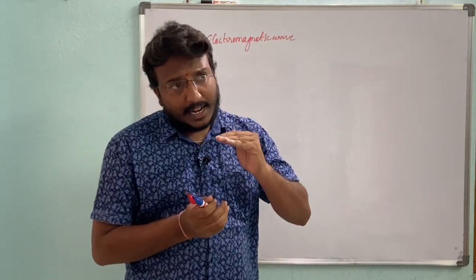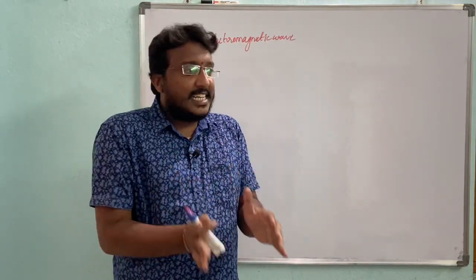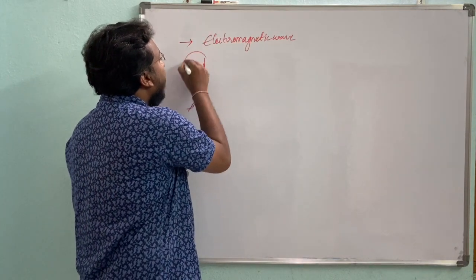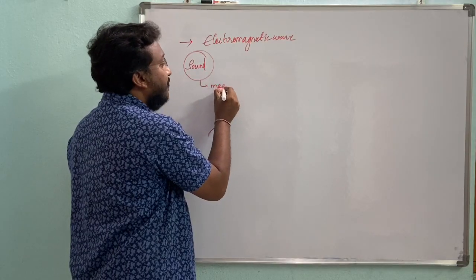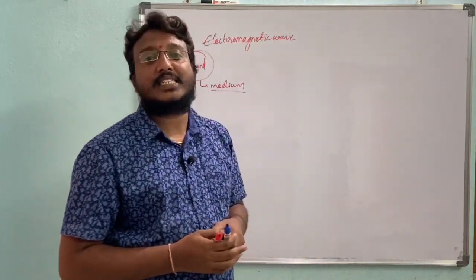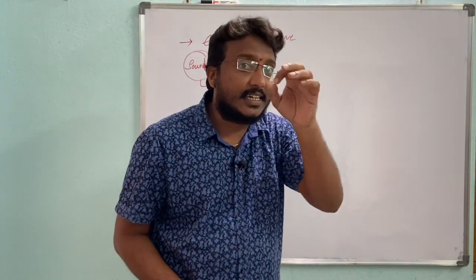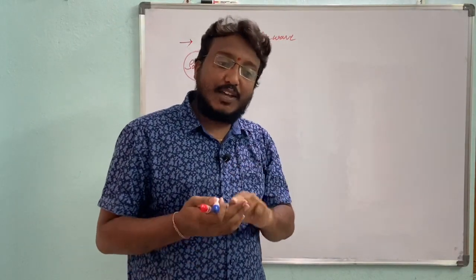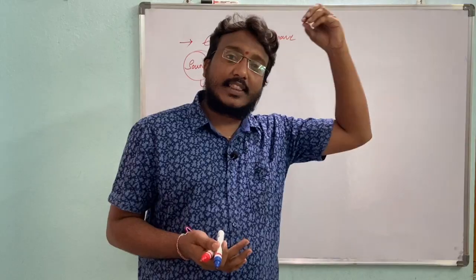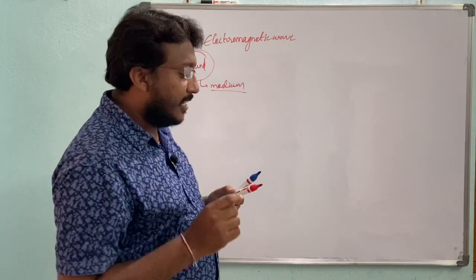So light can travel in a vacuum as well as in a medium. For example, sound can travel only in a medium. In the absence of a medium, in a vacuum, sound will not travel. But light can travel in a vacuum as well as in a medium. A wave which propagates without a medium is called an electromagnetic wave. So light is an electromagnetic wave.